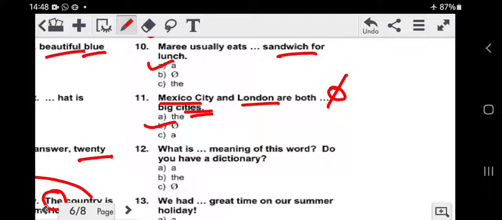12th, what is dash meaning of this word? Do you have a dictionary? Okay, now they are talking about a specific word and they are finding the specific meaning of the specific word, therefore the article the, answer is B. What is the meaning of this word? Do you have a dictionary? Alright.